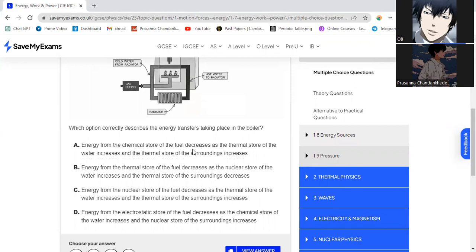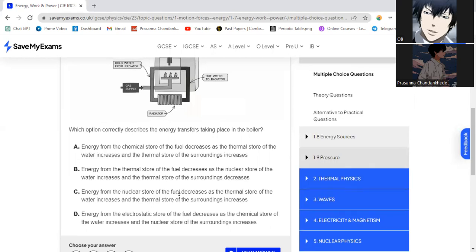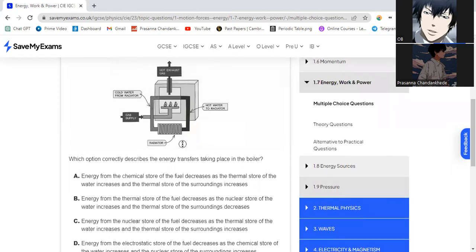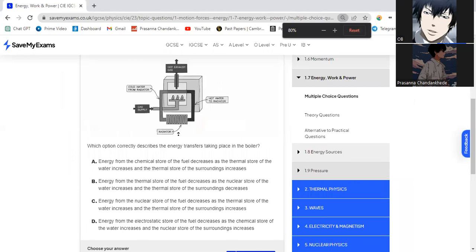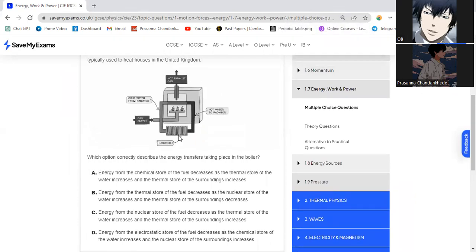Energy from the chemical store of the fuel decreases as the thermal store of the water increases. The thermal store of the surroundings increase. Energy from the thermal store of the fuel decreases as the nuclear store of the water increases and the thermal store of the surroundings decrease. Energy from the nuclear store of the fuel decreases as the thermal store of the water increases and the thermal store of the surroundings increase. Energy from the electrostatic store of the fuel decreases as the chemical store of the water increases and the nuclear store of the surroundings increase. What are your thoughts on this question, Obi? Energy from chemical store of the fuel.